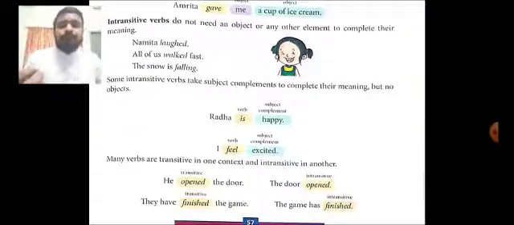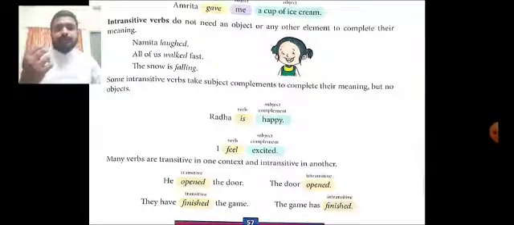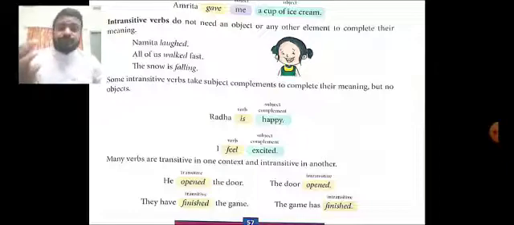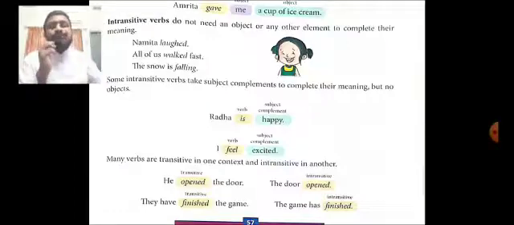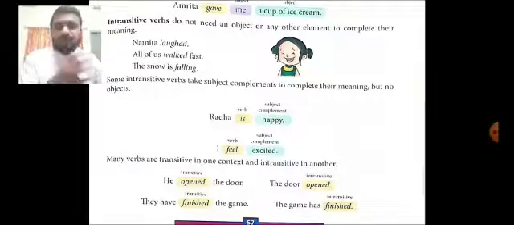Now, many verbs are transitive in one context and intransitive in another. For example, he opened the door. There, opened is used as a transitive verb. But look at the next sentence. The door opened. There is no object in that sentence. So there, opened is used as an intransitive verb.